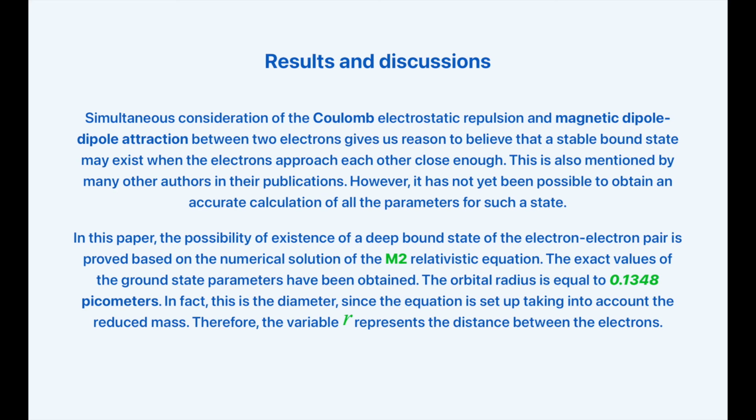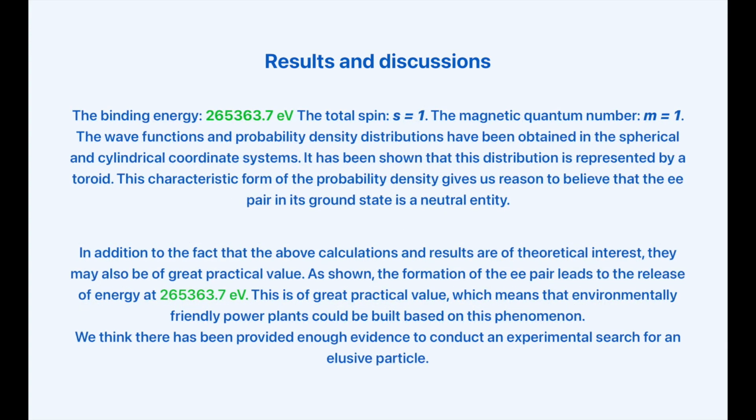The orbital radius is equal to 0.1348 picometers. In fact, this is the diameter, since the equation is set up taking into account the reduced mass. Therefore, the variable r represents the distance between the electrons. The binding energy equals 265,363.7 electron volts, whereas the total spin and the magnetic quantum number equal 1. The wave functions and probability density distributions have been obtained in the spherical and cylindrical coordinate systems. It has been shown that this distribution is represented by a toroid.